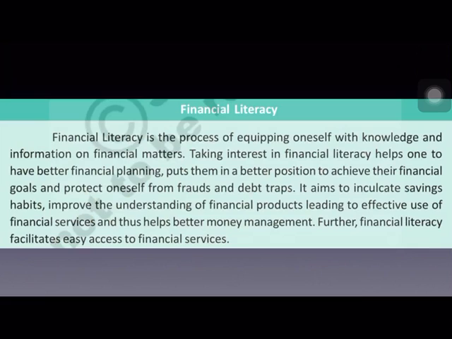It also cultivates the habit of saving money. Some people don't have the habit of saving, they only spend. Whatever money they have in their hand, they spend it. And if we have financial literacy, the knowledge of how to save our money, this inculcates the habit of saving money and also improves the understanding of financial products.